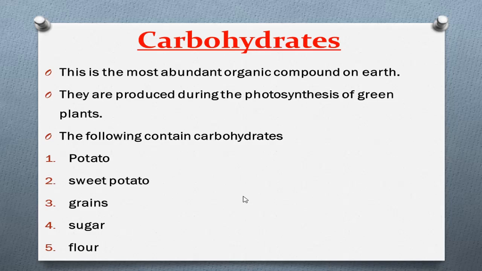Now we have learned that the most abundant organic compound on earth is carbohydrate, that carbohydrates are produced by the photosynthesis of green plants, and about different types of food which contain carbohydrates.